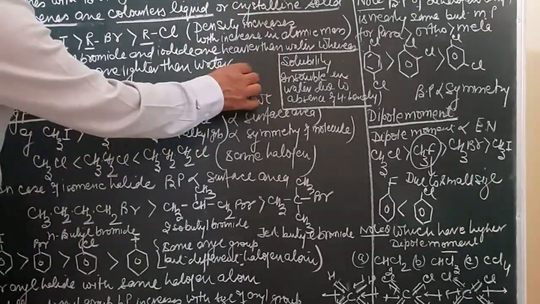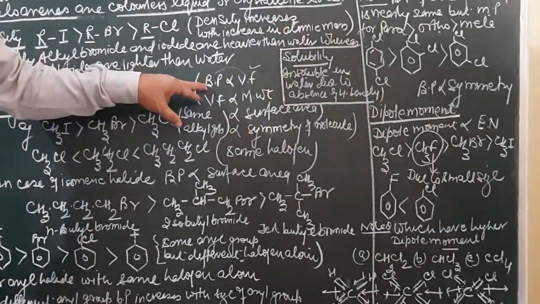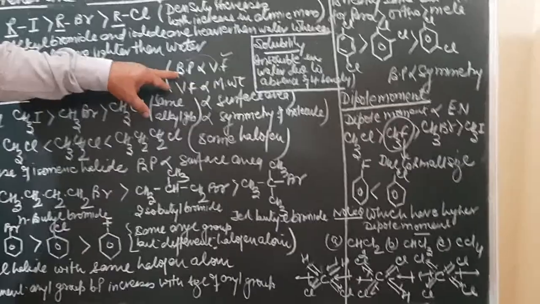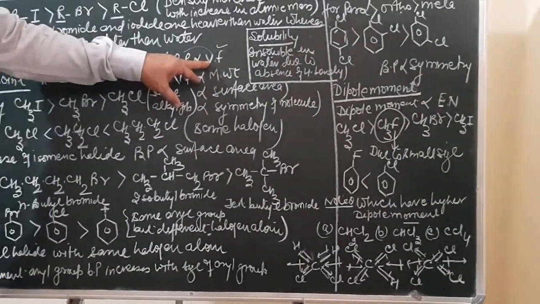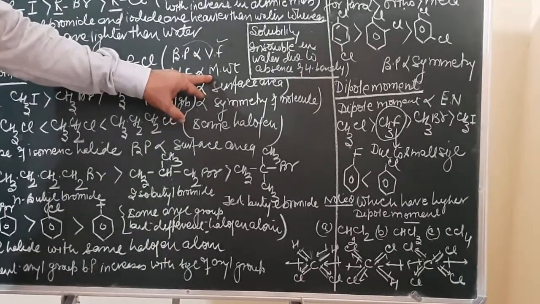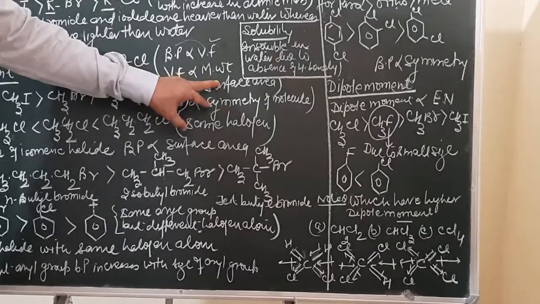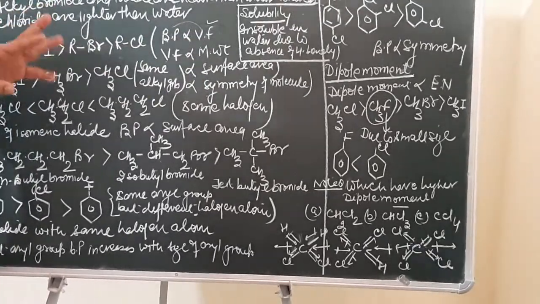Remember the three concepts that were discussed in class 11.